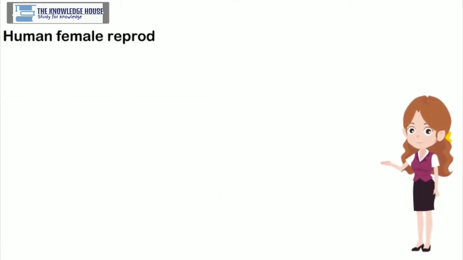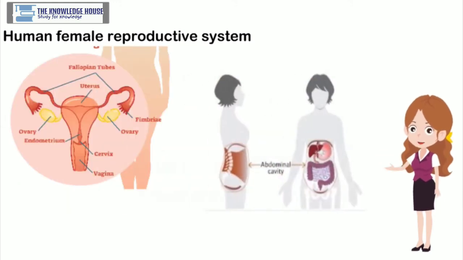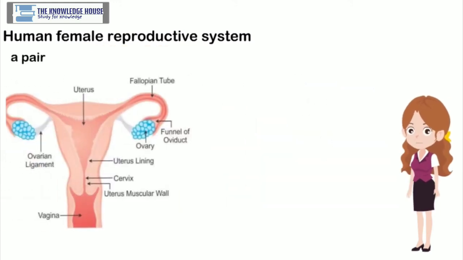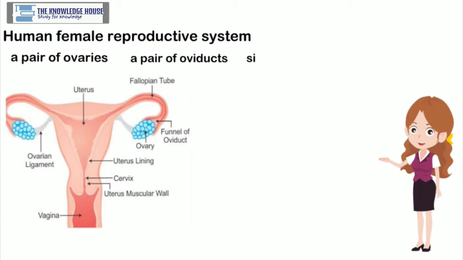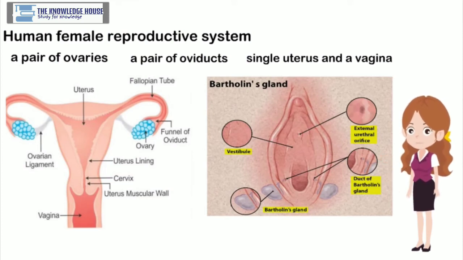Human female reproductive system. All organs of female reproductive system are in abdominal cavity. It includes a pair of ovaries, a pair of oviducts, single uterus, and a vagina. Besides, a pair of Bartholin's gland is also present.